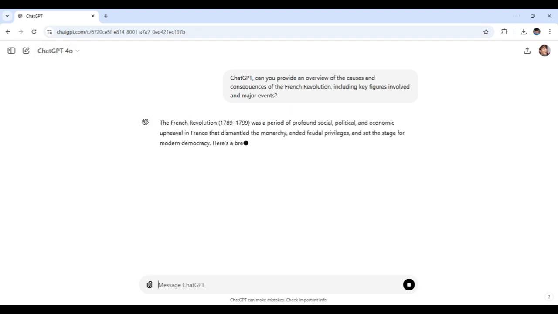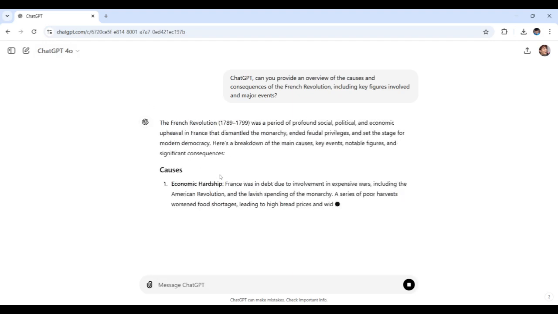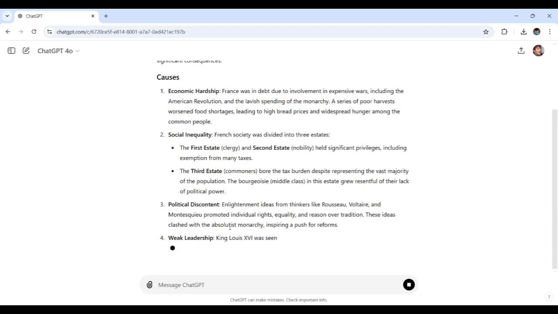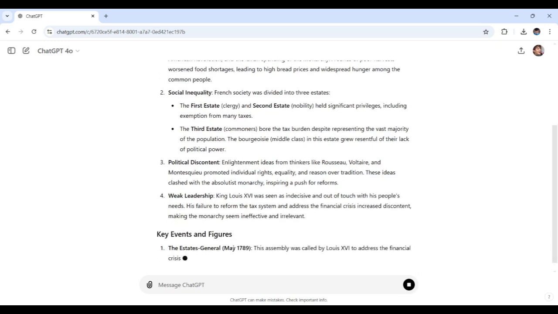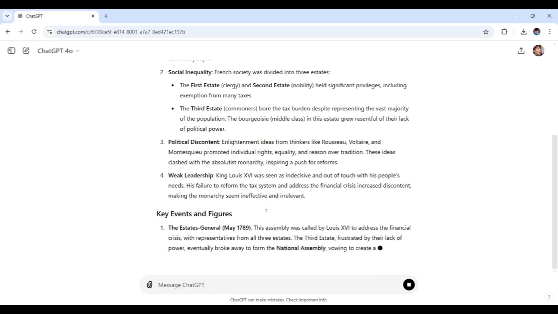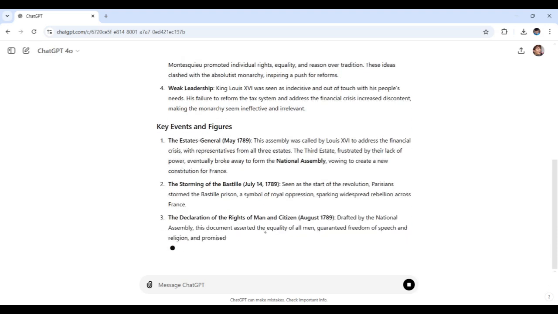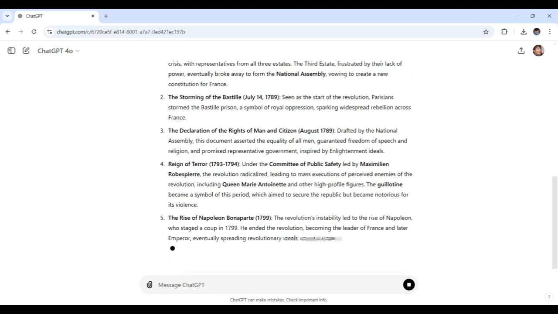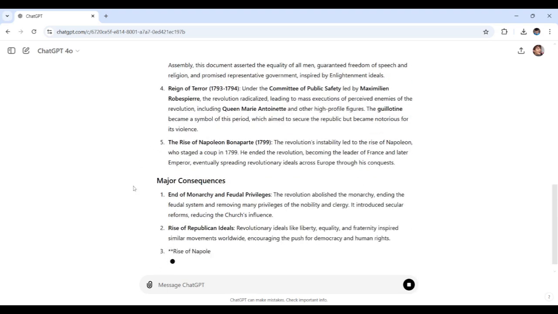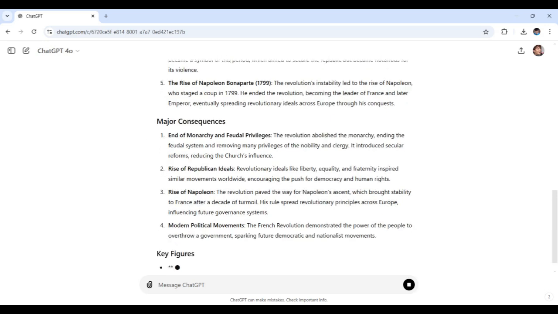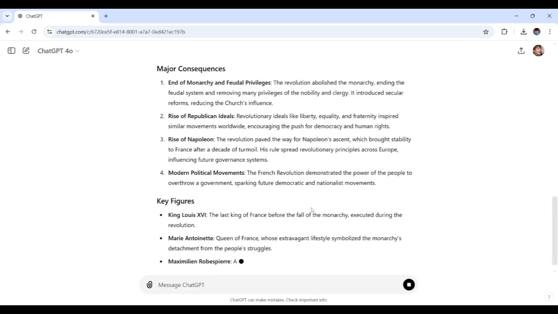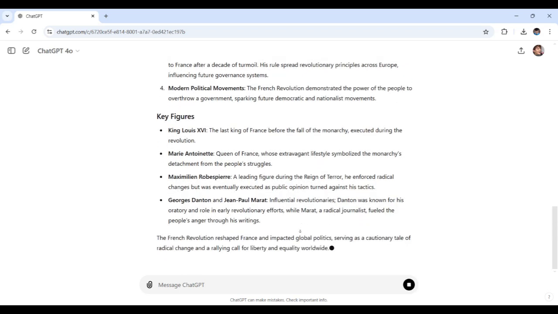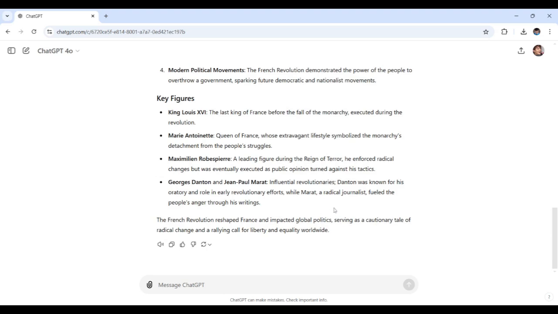Alrighty, so here it is. As you can see, ChatGPT is currently generating, starting with the causes. There we go. There are bullet points here. They're mainly highlighted for this event. There we go. Here are the following. And as you can see with this response as it's currently generated here, also adding major consequences, now you get a structured summary that covers the core aspects of the French Revolution, from its early sparks to its dramatic conclusions. That also includes key figures as well.